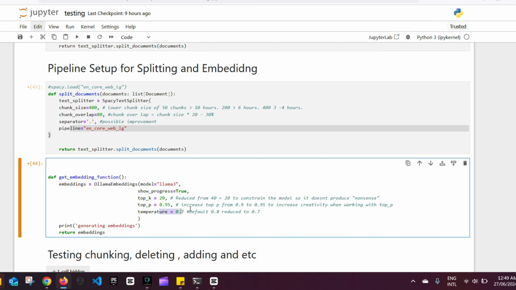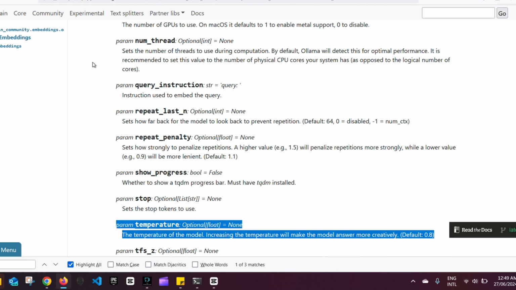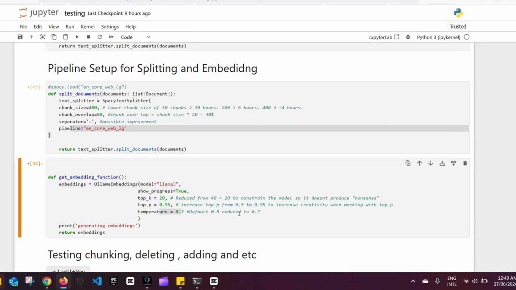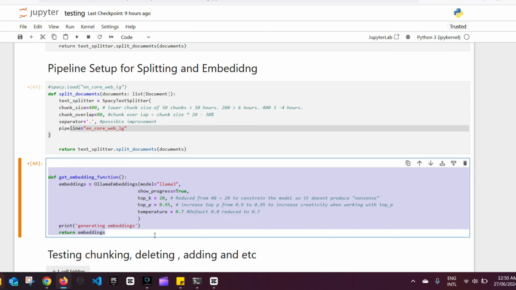Also, temperature is another function. You can get all these here, by the way, in LangChain. What they say here is that temperature makes it answer creatively. The default is 0.8, so I want to reduce the creativity of responses to 0.7, because if we're working with very factual data, we don't want it to be very creative and say something out of the box. We want it to be constrained and give us factual information. So that's something I did in terms of the embeddings function here.